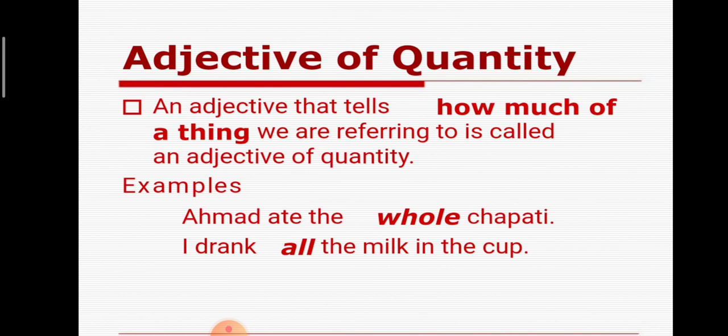For example, Ahmad ate the whole chapati. How much did Ahmad eat? The whole. I drank all the milk in the cup. That denotes how much milk you drank. He drank all the milk. It denotes the complete milk was finished by him. So we will know how much quantity someone is consuming or having in the sentence. Yes, how much of a thing is referred to by an adjective of quantity.